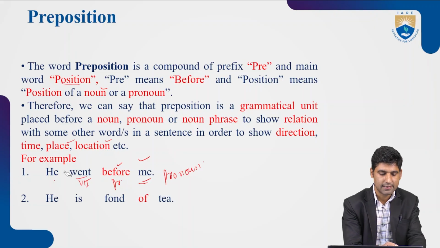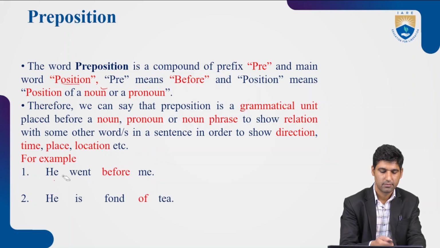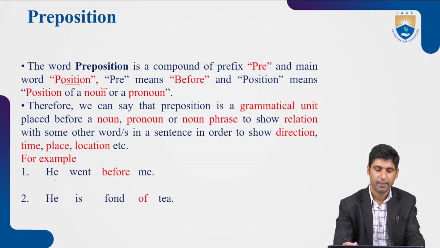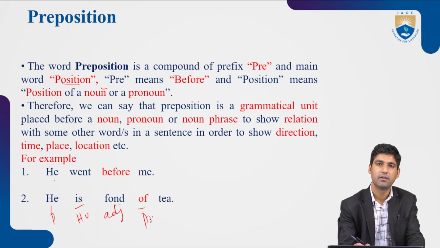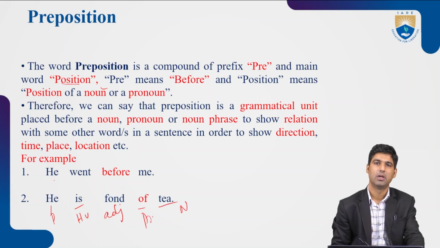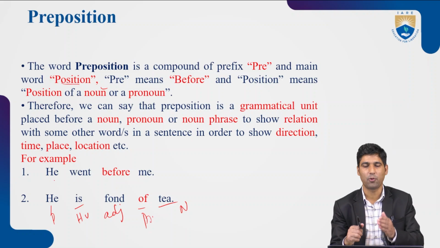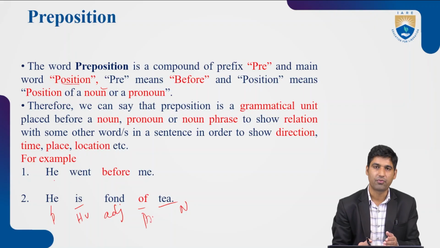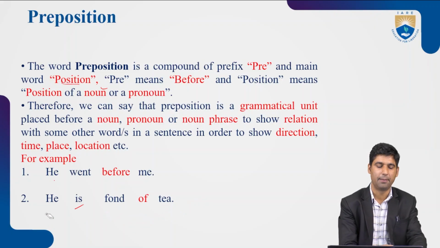Then there is another sentence, he is fond of tea. So we have he, third person singular pronoun. Is, we have a helping verb. We have fond, an adjective. We have of, a preposition. And we have tea, a noun. Here the preposition is placed before a noun. Then how does it show the relationship of the noun, pronoun, or noun phrase before which it comes? I'll show you that in the upcoming slide.